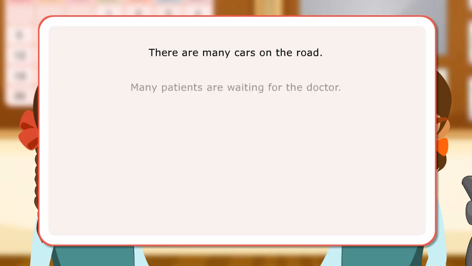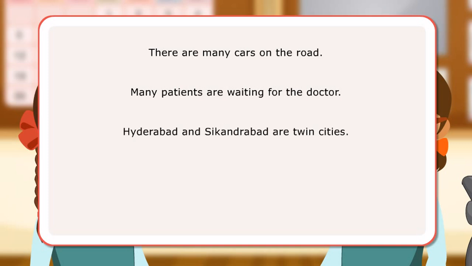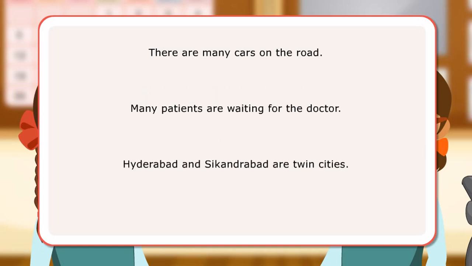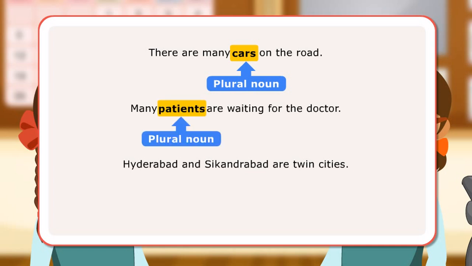Let us look at a few sentences. There are many cars on the road. Many patients are waiting for the doctor. Hyderabad and Secunderabad are twin cities. In the first sentence, cars is a plural noun as they are more than one in number. In the next sentence, patients is a plural noun as they are more than one in number. In the third sentence, cities is a plural noun as they are more than one in number.